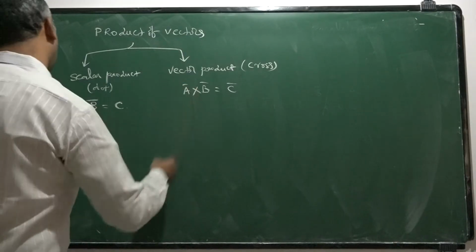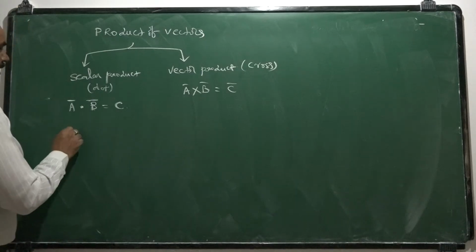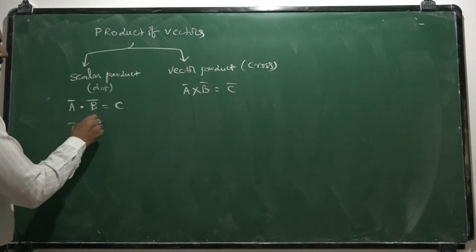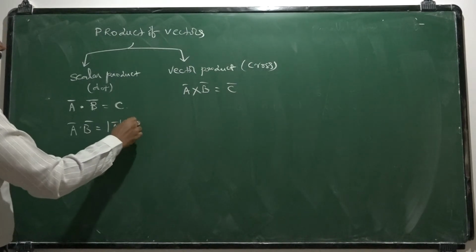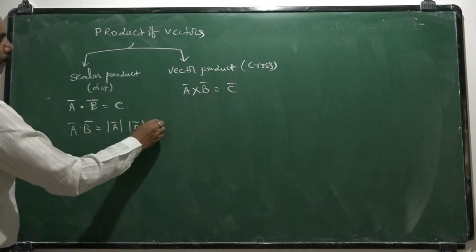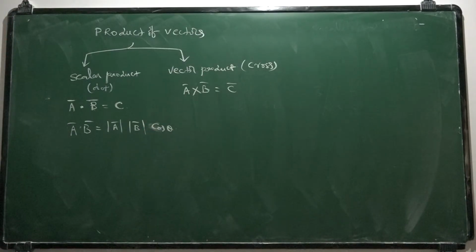And mathematically, the scalar product A bar dot B bar is defined as mod A bar mod B bar cos of the angle between the two vectors. This is the definition of dot product.